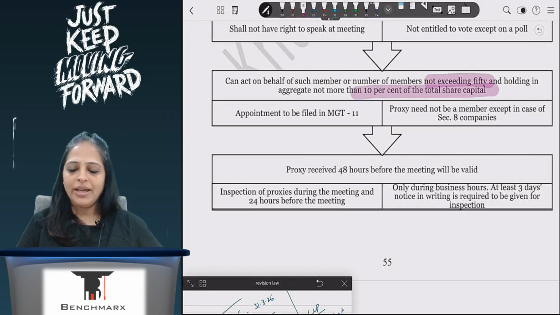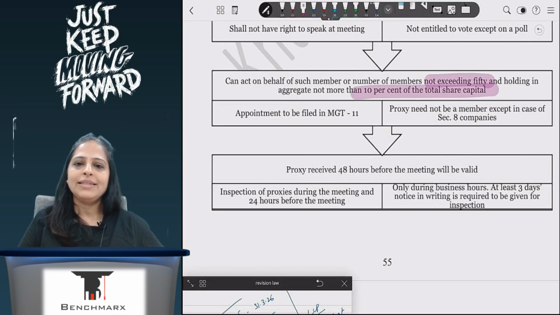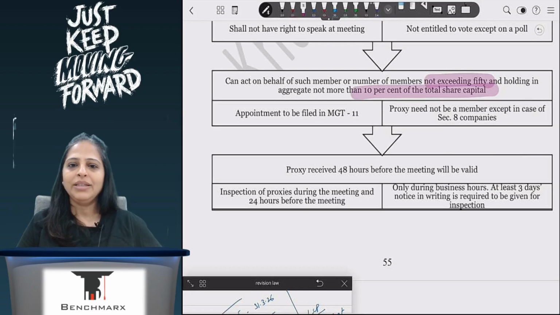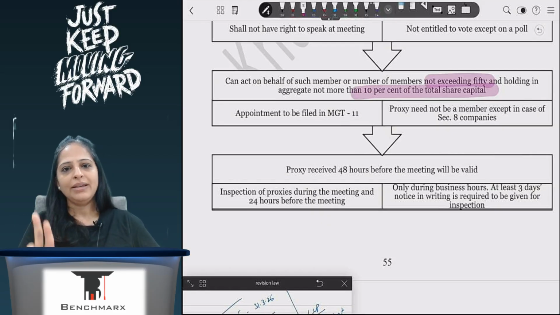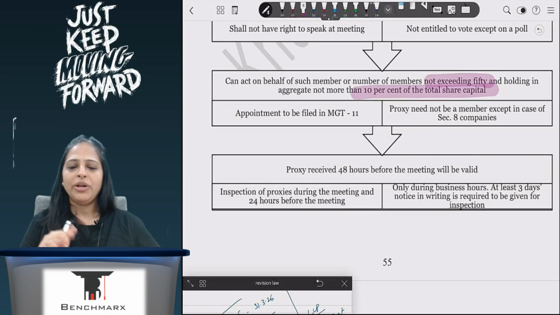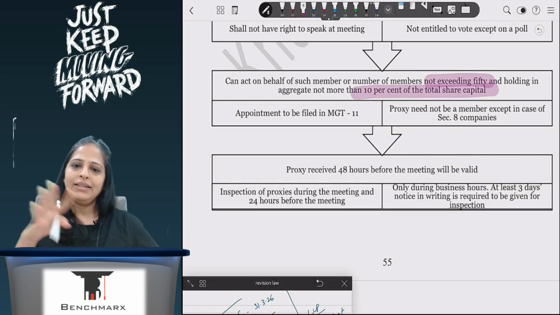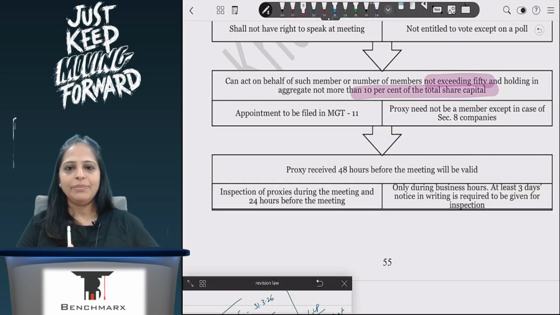If I'm a proxy for a person who has an 11% stake in the company, then I can be a proxy for one person only. If I'm holding for two people, adding up to 6 and 4, 10%, then I can be for two people. But if they're holding 0.1, 0.2, 1%, 2%, and it adds up to less than 10%, then I can be a proxy for 50 members.